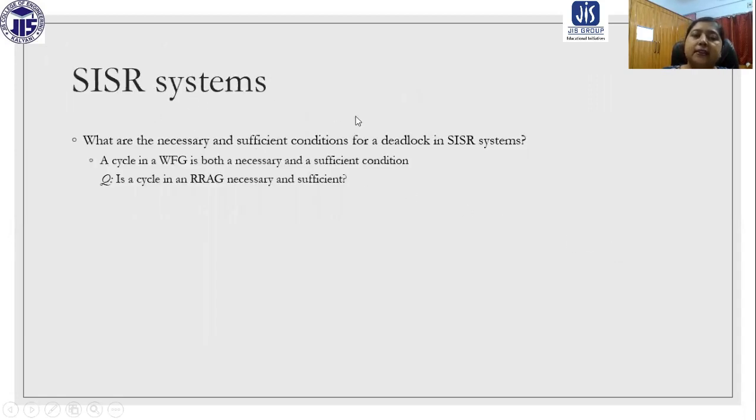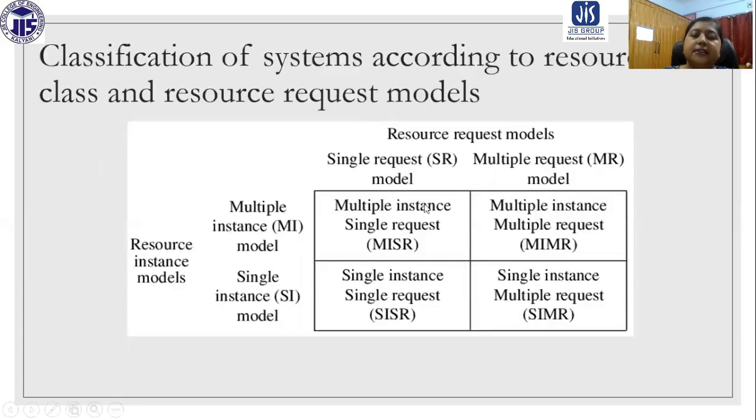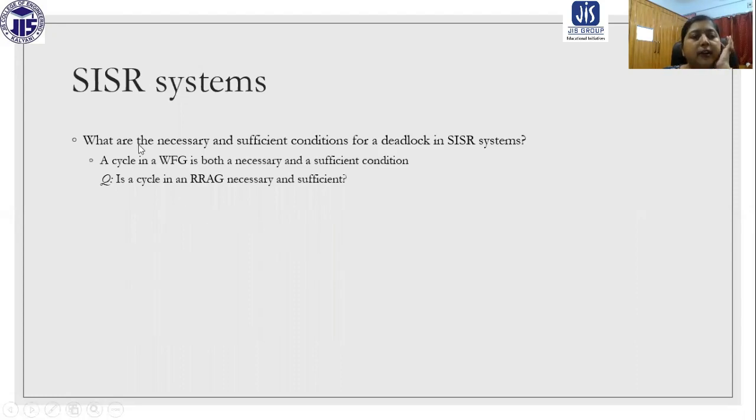So what is an SISR system? For an SISR system, single instance, single request. What are the necessary and sufficient conditions for a deadlock in an SISR system? Firstly, we need to think about that. A cycle in a WFG is both a necessary and a sufficient condition. If you think about an SISR system, only a single instance of every resource is available. So if you can detect a cycle in the wait-for graph, then it is enough for detection.